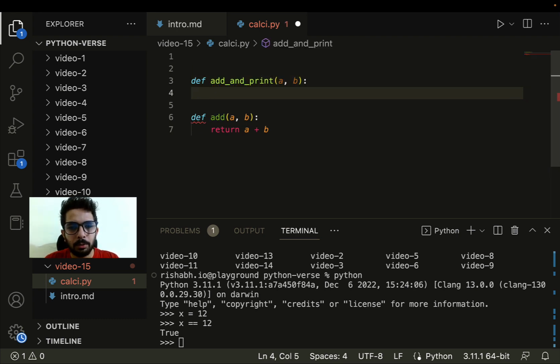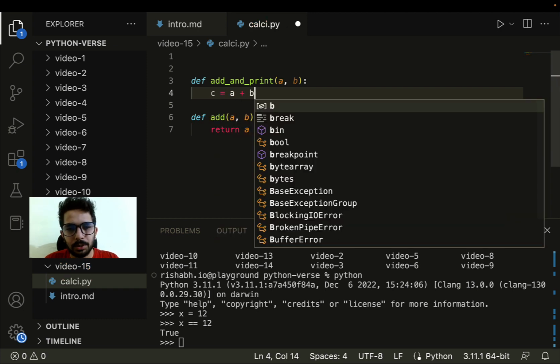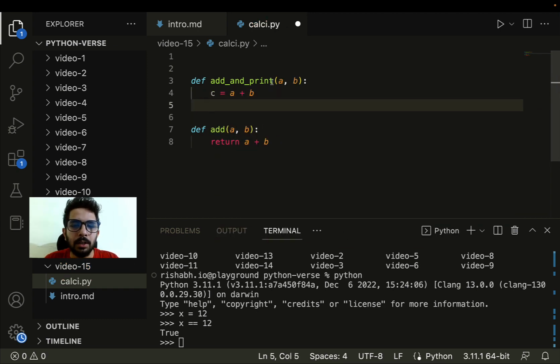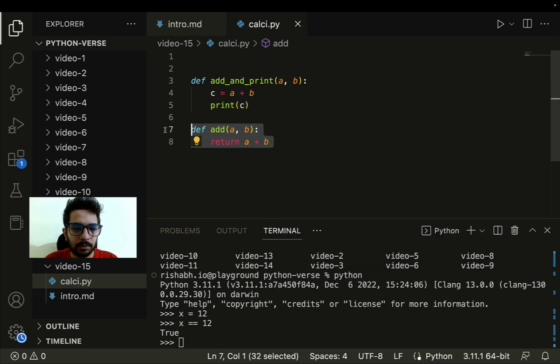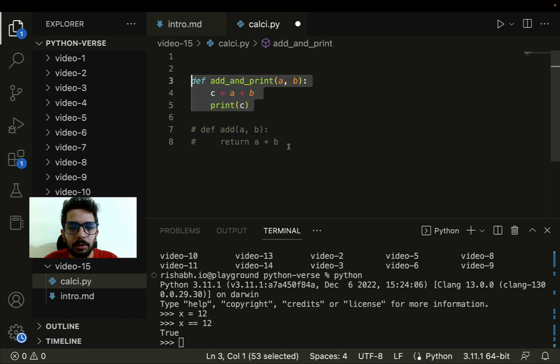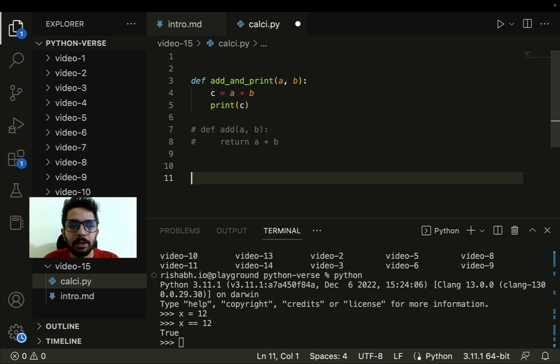Now here what we can do is, let me have a new variable c, which is nothing but the summation of a and b. Now I can simply print c, right? If you see this, there is no return statement, so this function is not returning anything. Now let's try to execute this function.